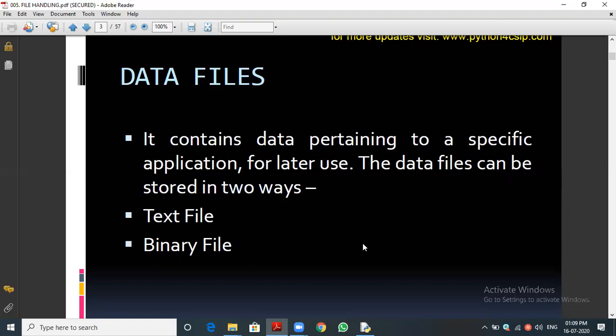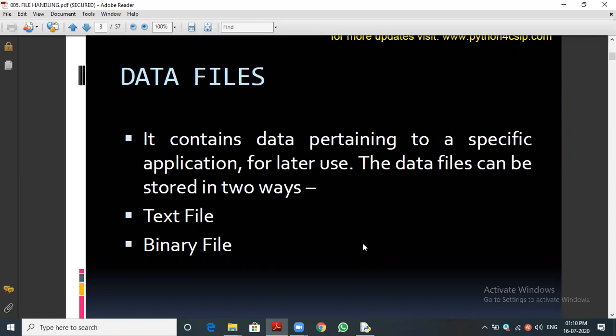We are going to see 3 types of files. As we know, PDF file is there, Word file, Excel sheet, PowerPoint, image, video file, n number of files are there. But here in Python, of course, we can directly create an Excel or PDF file, whatever is possible in Python. But in our syllabus, we are going to handle 3 types of files.